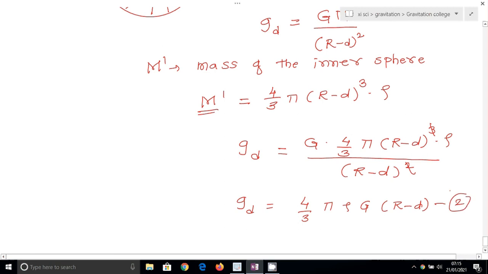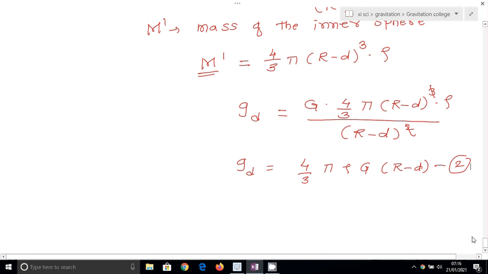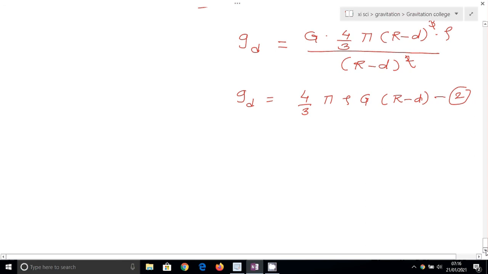Now we get two equations. Equation number 1 is the acceleration due to gravity on the surface of the earth in terms of density. Equation number 2 is the acceleration due to gravity at point P below the earth surface, that is at depth d, in terms of density. Now divide equation 2 by equation 1.